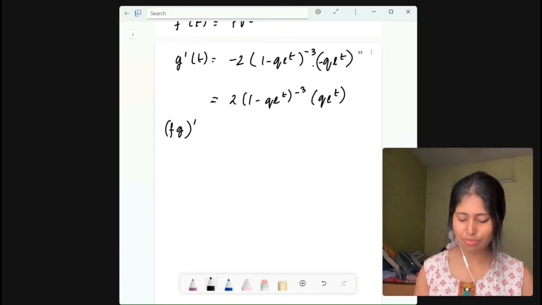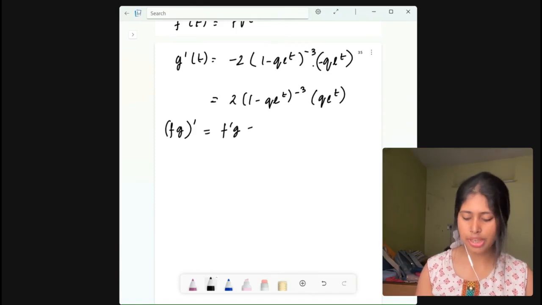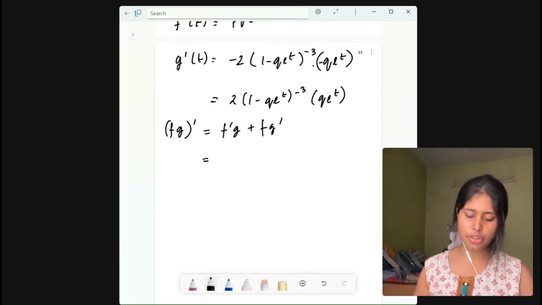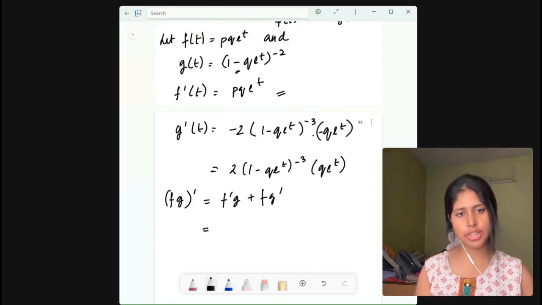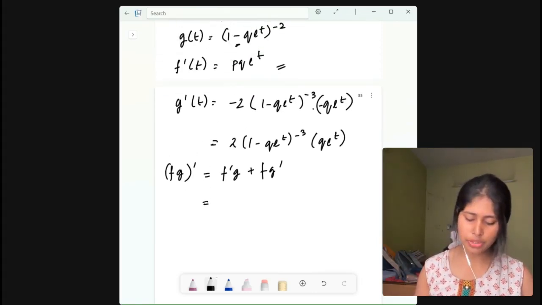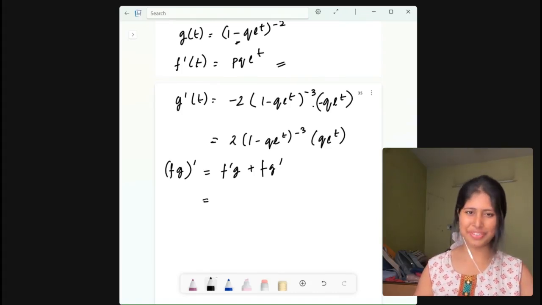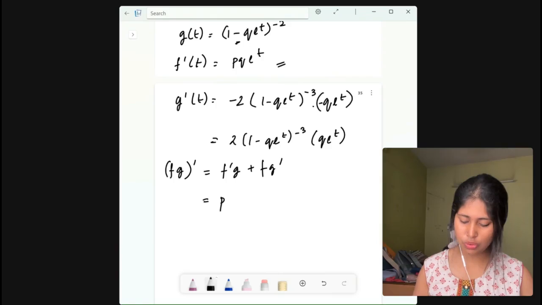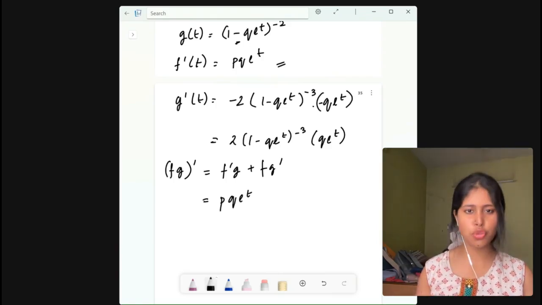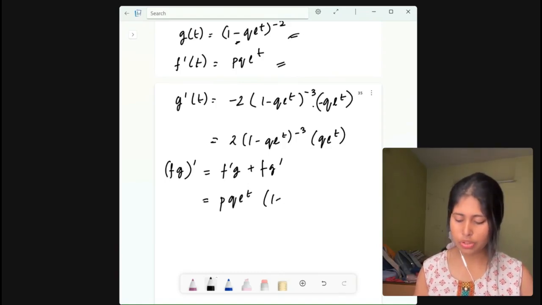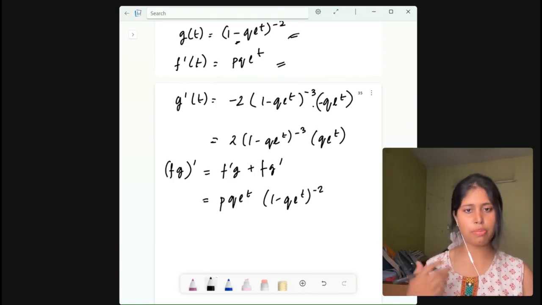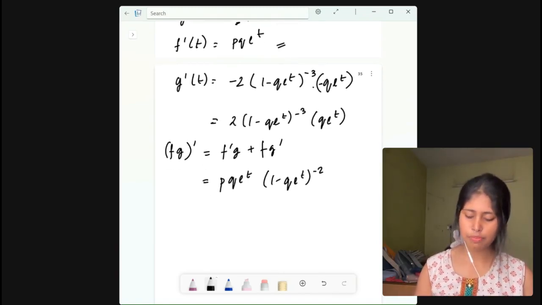What was that? The derivative of fg is equal to f dash g plus f g dash, right? So you already know what is f dash t, and you know what is g, you know what is f, what is g dash. Okay, so put the values like that. So what is f dash here? p into q into e to the power t. And what is g here? g is this one. So into (1 minus q into e to the power t) whole to the power minus 2. All right. Then plus, what is f here?